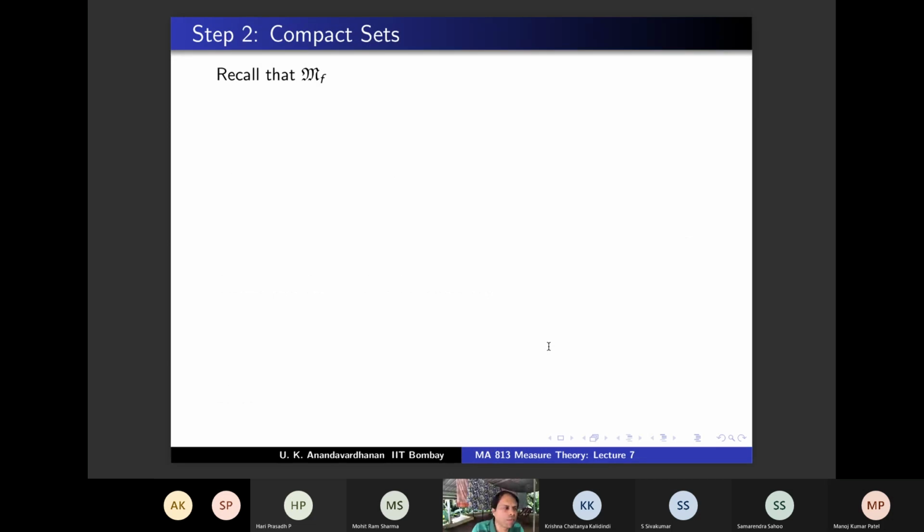But before that, let us do step 2. Step 2 is about compact sets, and step 3 is about open sets. You will always see this compact-open jugalbandi. They are intermingling, and we will use compact from below and open from above. Sometimes open from above, sometimes compact from below. We go back and forth, and that's how this proof is built. Using whatever we have done till then, step 4 will be about additivity, but only in MF. And there we will stop today.